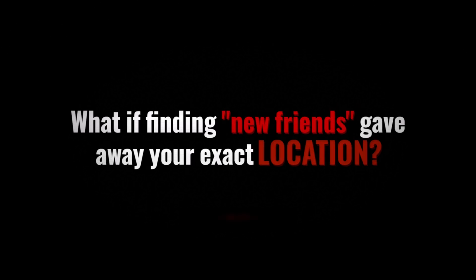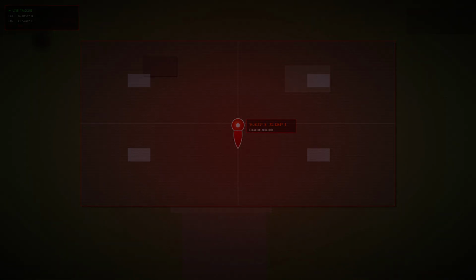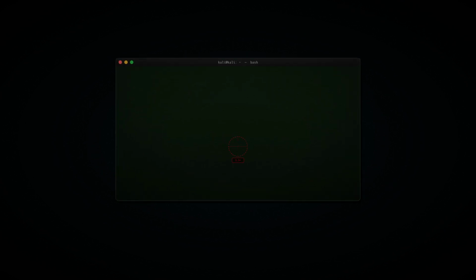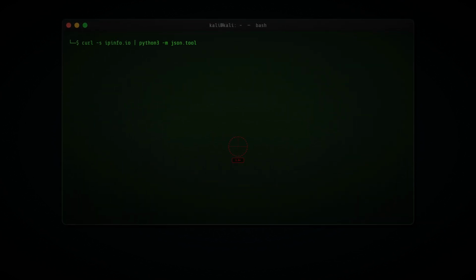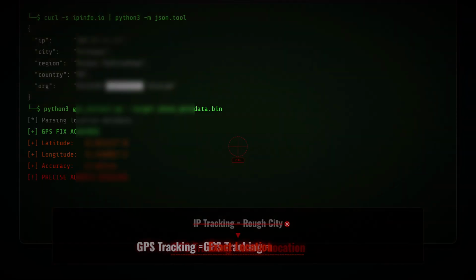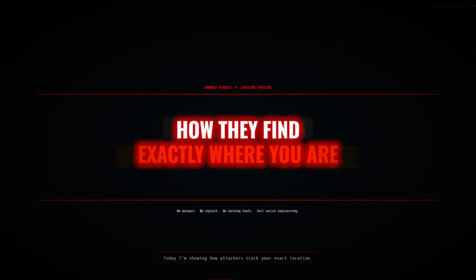What if I told you that simply trying to make new friends online just gave a hacker your exact GPS coordinates? They make a completely normal looking site to find people near you, but it's actually a highly clever social engineering trap. Forget IP address tracking that only gives you a rough city estimate. Today, we are going to use a tool on Kali Linux called Seeker. Let's see how hackers can find exactly where you are.